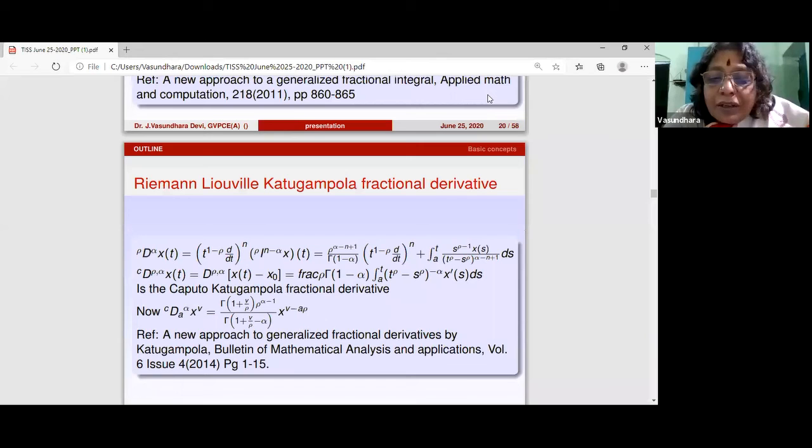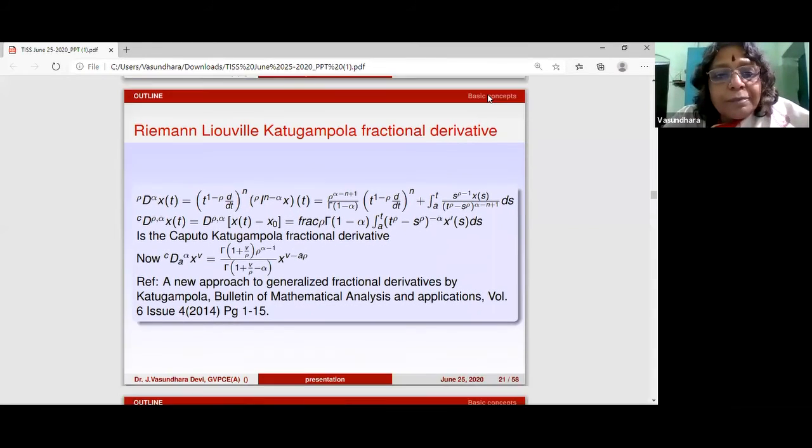Sorry, over here, this thing, 1 by gamma of 1 minus alpha has not come up, but he had defined the Caputo-Katugampola fractional derivative. And here you can see, I'm just putting it forward, that he had defined the power function for the Caputo-Katugampola derivative for x to the nu, a power function. So using this, you can find the Caputo-Katugampola derivative for any analytic function.